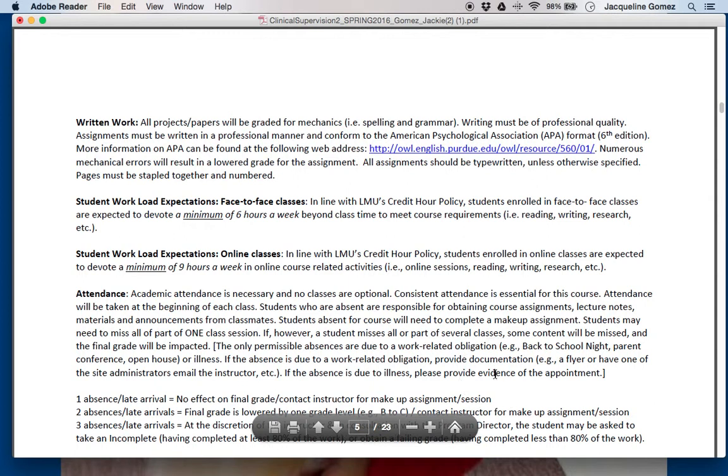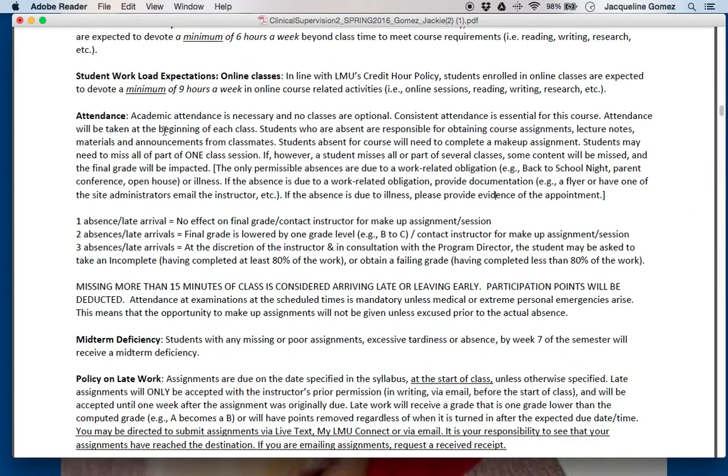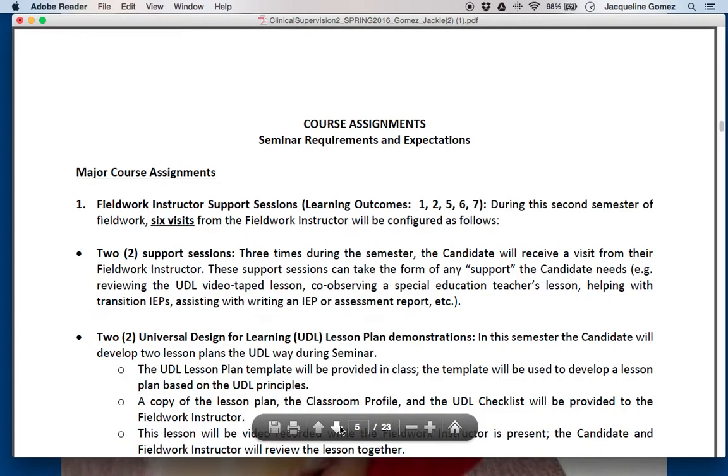I did want to make sure to mention though that there was a slight change in the attendance policy, due to some changes that were made in the Department of Ed. So please be sure to read through this. I will point this out in just a second as I go over our course assignments, because that is one of the only changes. So let's go ahead and get started with our course assignments.